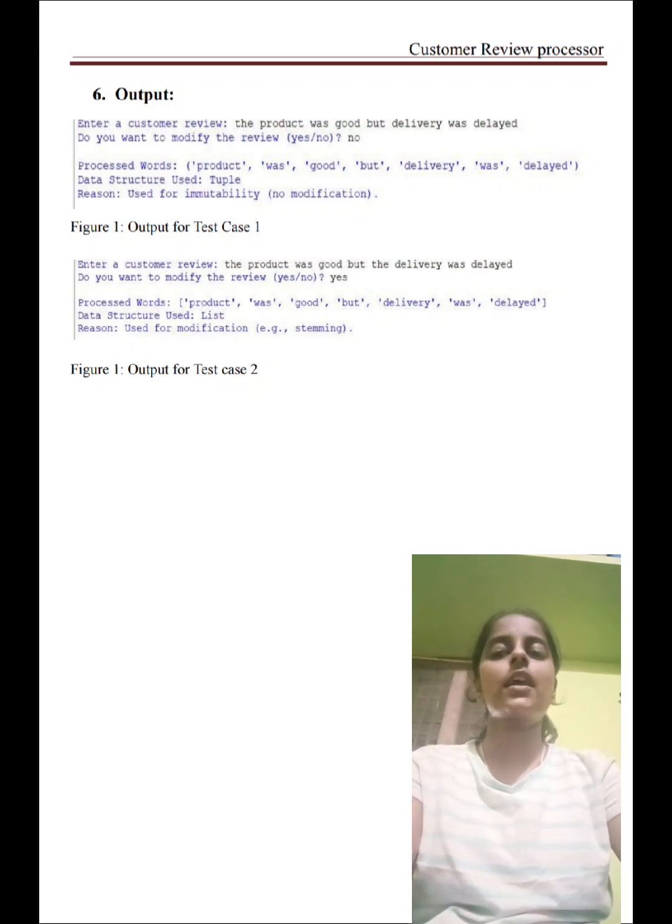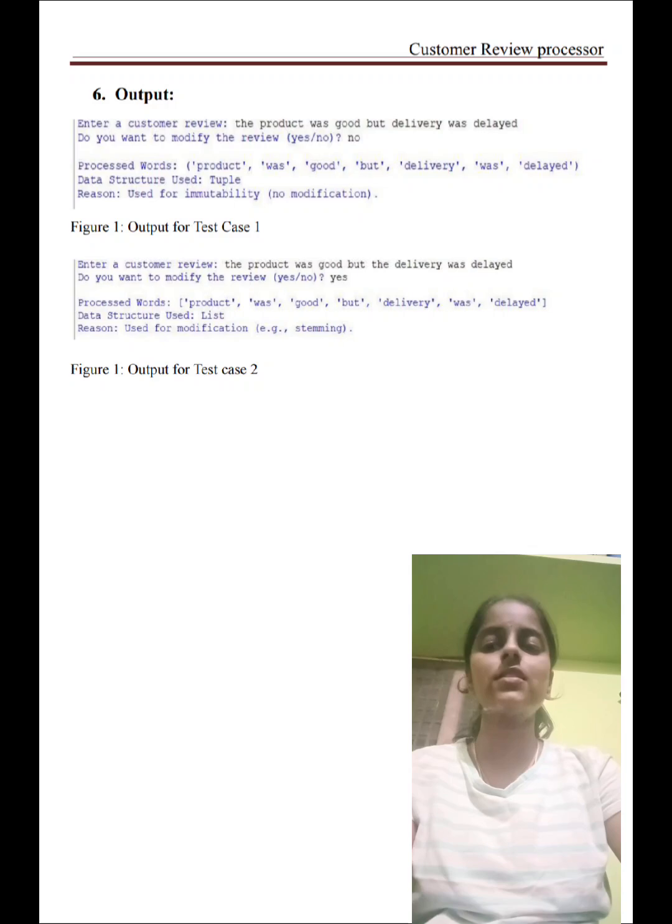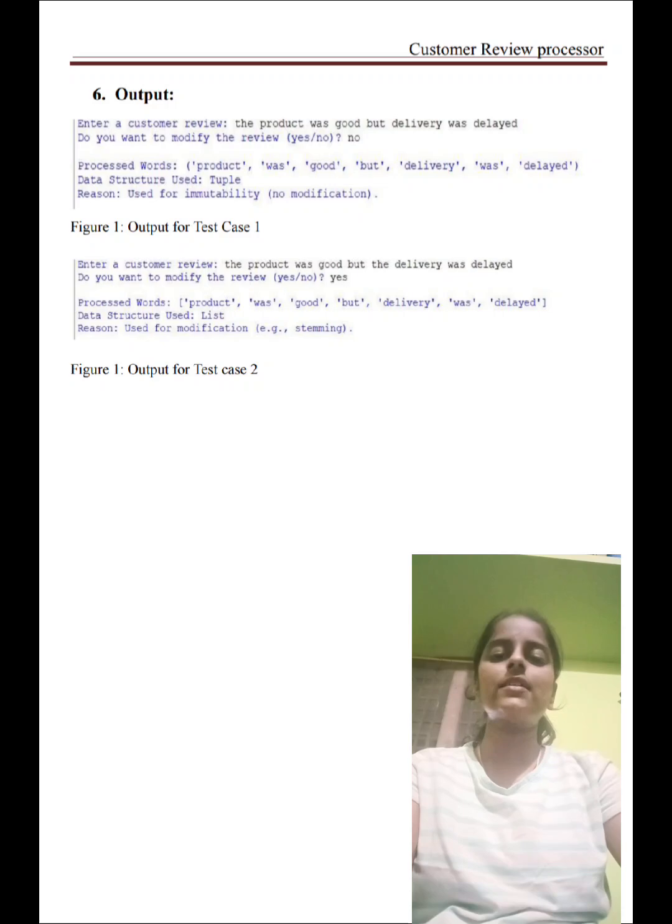Case 1, customer review: The product is good but delivery was delayed. Modification is nothing to do. Data structure used is tuple. Why do we use tuple? Because tuple is immutable. Immutable means no change, no modification.